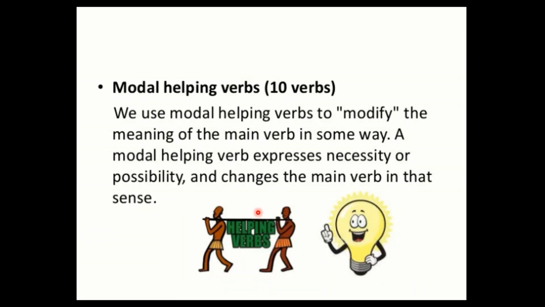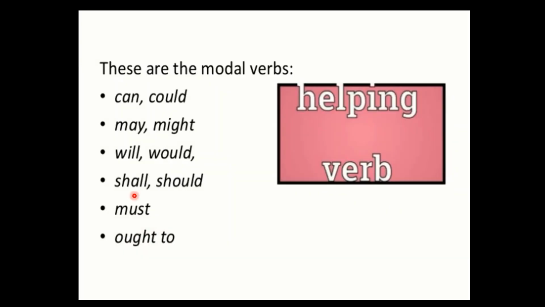Then next, the second part of the helping verbs is modal verbs or the modal auxiliaries. We use modal helping verbs to modify the meaning of the main verb in some way. A modal helping verb expresses necessity or possibility or obligation, moral obligation, a duty, for example, or taking permission. Remember your modal verbs that you have learned in detail in class 9th, and it changes the main verb in that sense. So let's revise once again. We have already done it in detail in class 9th and even in class 10th.